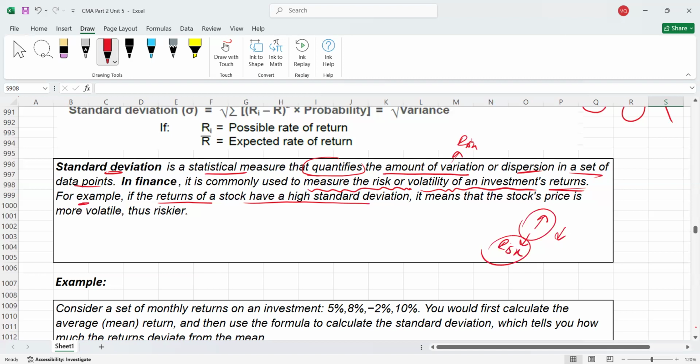But if the standard deviation answer is lower, we will assume that our risk is lower. Let's assume these are standard deviations. If the answer is higher, risk is higher. If the standard deviation answer is lower, risk is lower. Another way: if the standard deviation answer is higher, it means that investment is more volatile. If it is lower, it means that investment is less volatile. So now I'm giving you an example here.